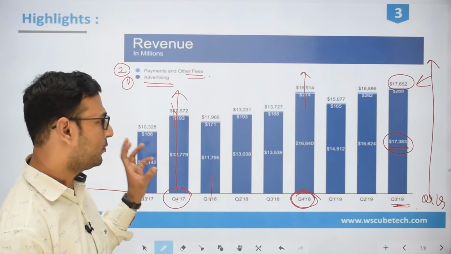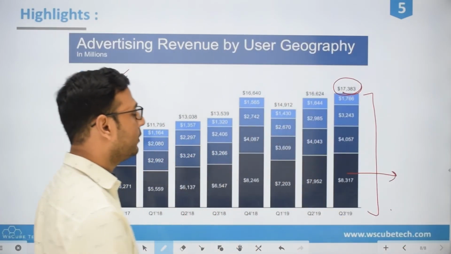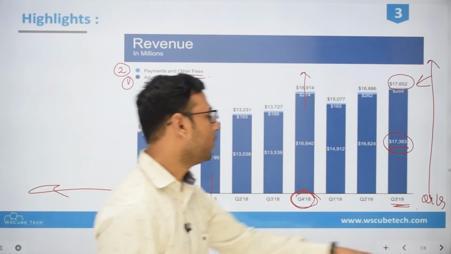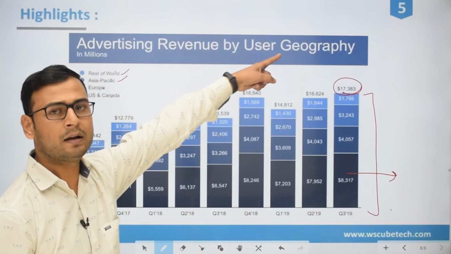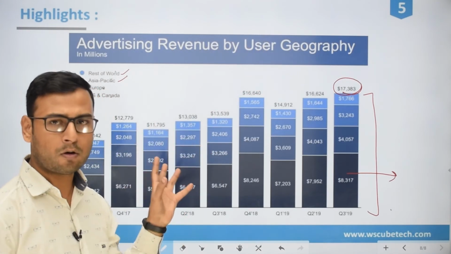These are all the official reports. This is the total revenue from both of their modes, advertising and payment. This is only limited to advertising revenue, and then we have filtered it by user geography. So this is the official report of Facebook.